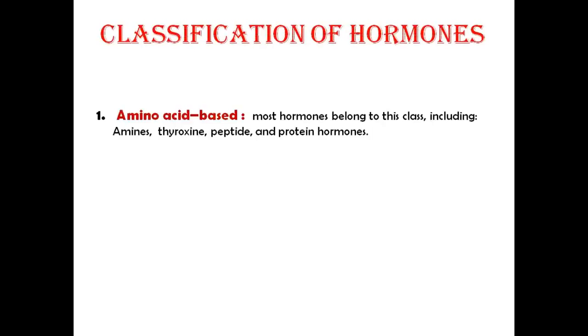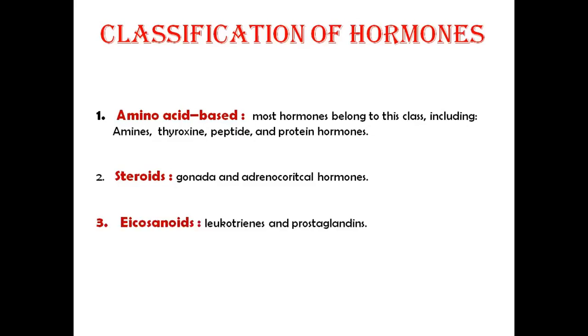Now next is the classification of hormones. First one is the amino acid based. Most hormones belong to this class and include the amines, thyroxine, peptide and protein hormones. Second one is steroids, gonad and adrenocortical hormones. Third one is eicosanoids, leukotrienes and prostaglandins.